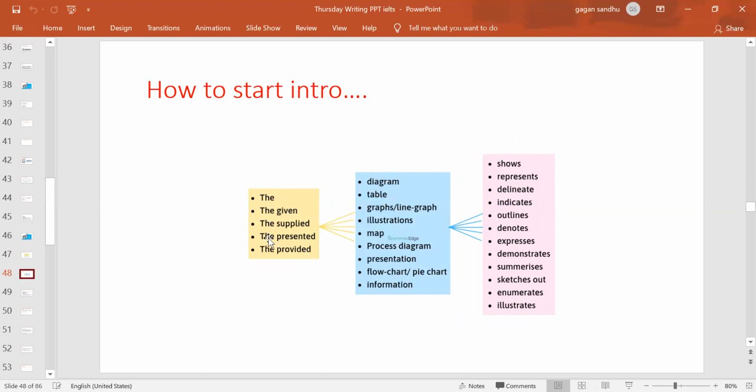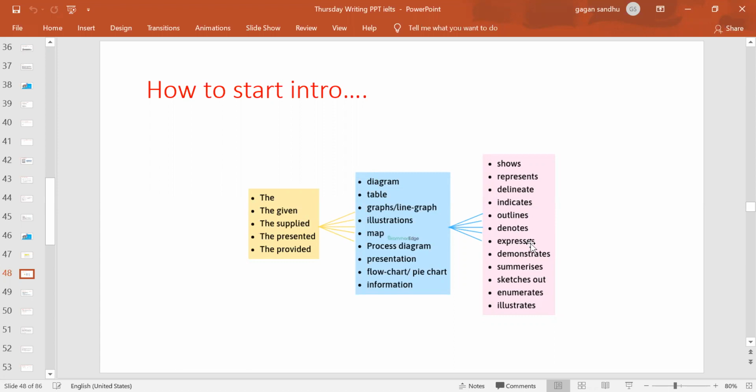And initially you can also write the presented, the provided, supplied, the given, right? Rather than writing the given one only, you can just continue like that. And then the show word or describe word which is normally there in that. So these are all synonyms to that. So always pick according to the type of diagram. There are a few which will gel with any sort of diagram, but there are a few which only go with some particular types, like sketches out can only go with the diagram, right?